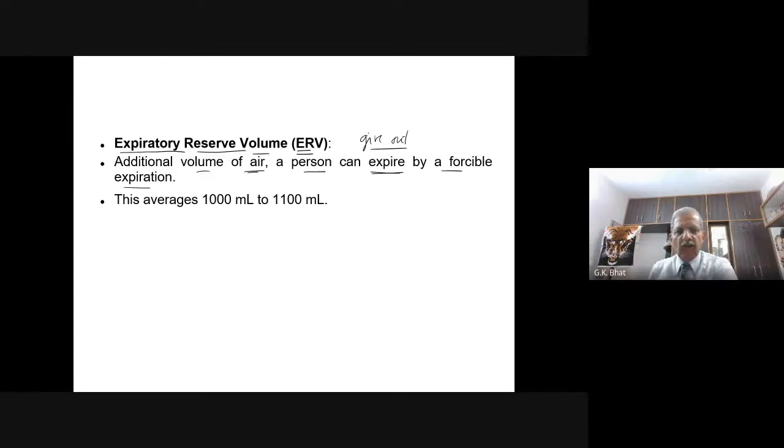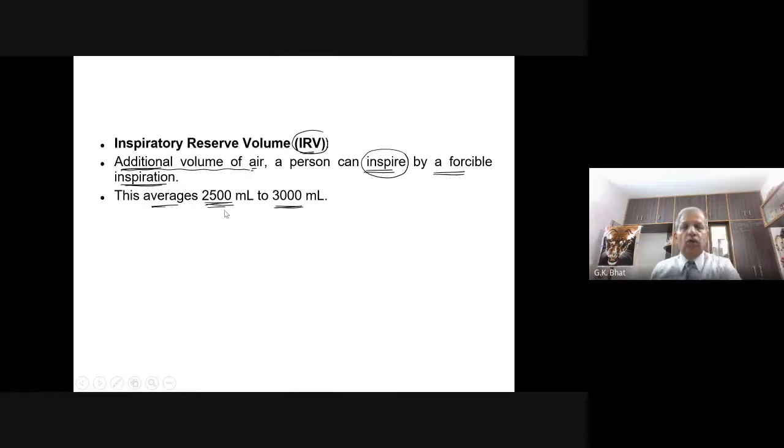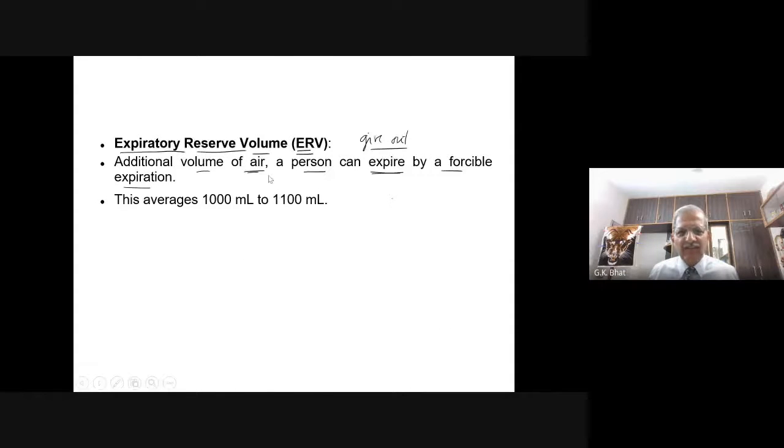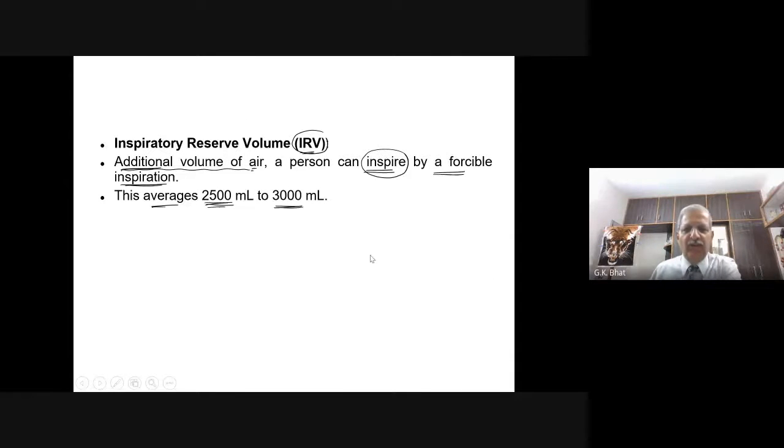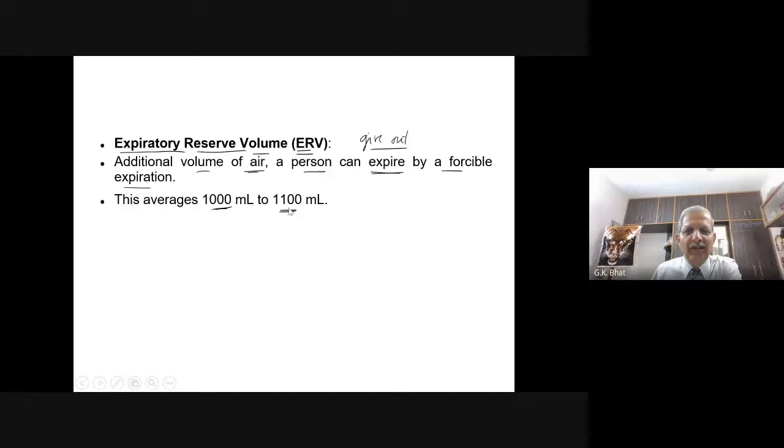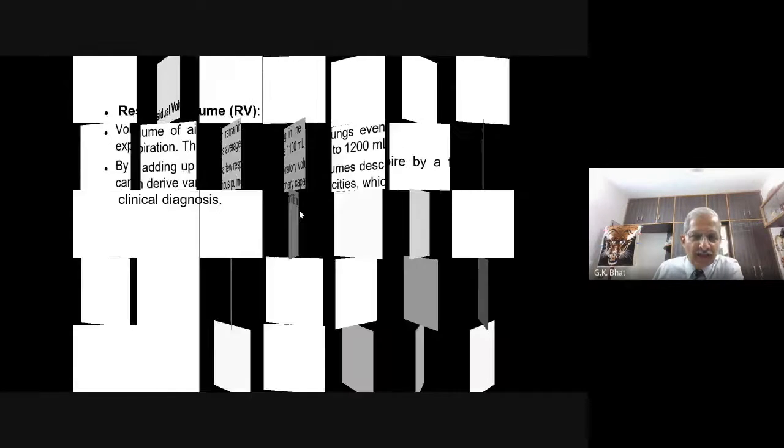How much? Inspiratory reserve volume means you can breathe in 2,500 to 3,000 ml. But that much you cannot force out. Try, you cannot. So the additional volume of air a person can expire by a forcible expiration is 1,000 ml to 1,100 ml. That was 2,500 to 3,000 ml, this is 1,000 ml to 1,100 ml.